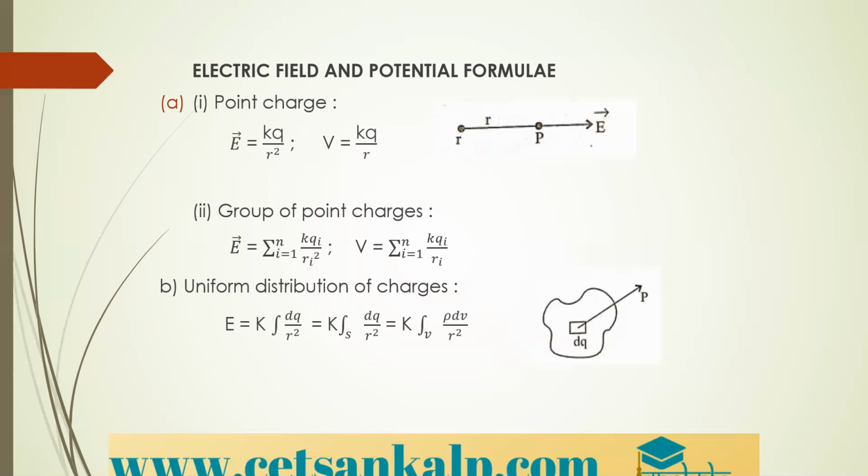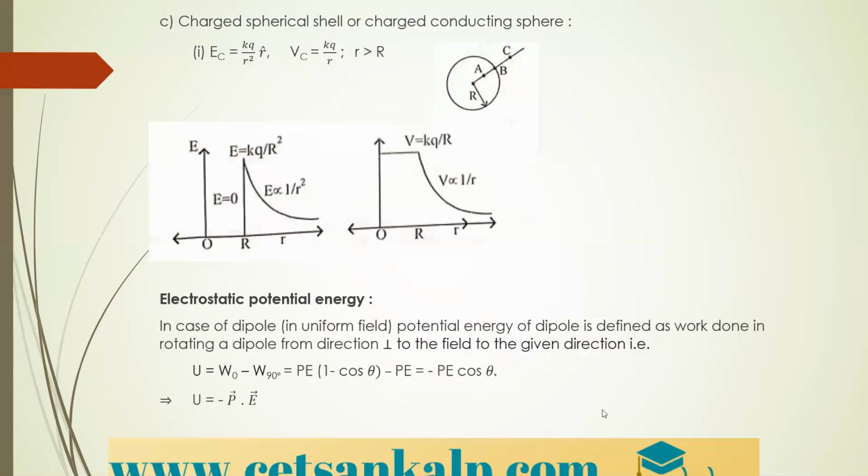That is equal to K integration of dq divided by R square only. Here we are writing charge in terms of density and volume, right? So here you can see the other formula, given by rho into dV divided by R square. Next, charged spherical shell or charged conducting sphere.